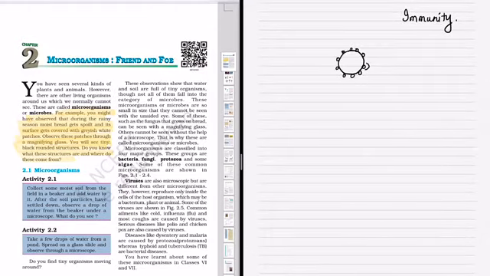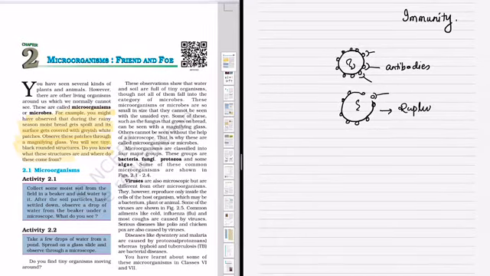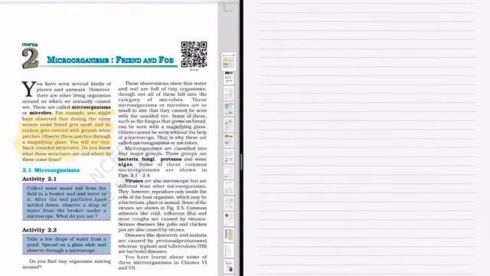Now, what is immunity? Whenever an external thing like a virus enters our body, our body will make some proteins. They are called antibodies, which are exactly opposite in shape to the outer proteins present in the viruses. These antibodies will help to break the outer membrane of the virus. It will rupture, it will break, and the virus will become inactive.